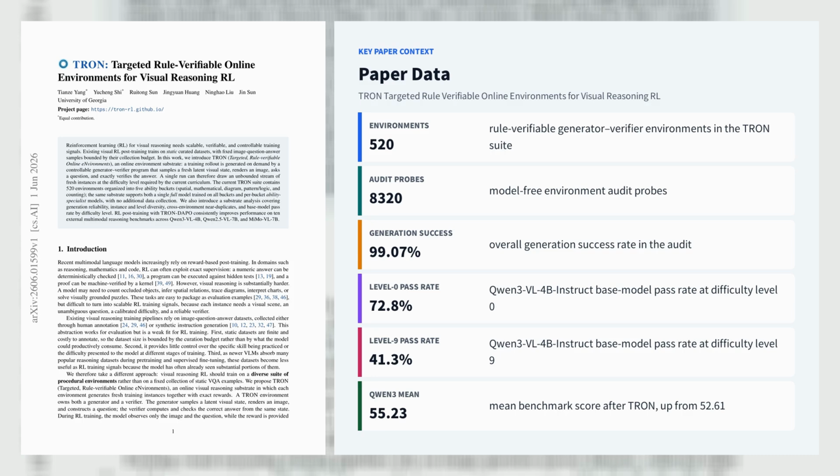Using DAPO-style RL on Qwen3-VL-4B-Instruct, Qwen2.5-VL-7B-Instruct, and MiMo-VL-7B-SFT, Tron improves mean accuracy on 10 external multimodal reasoning benchmarks from 52.61 to 55.23, 40.85 to 43.35, and 63.37 to 66.5 respectively.